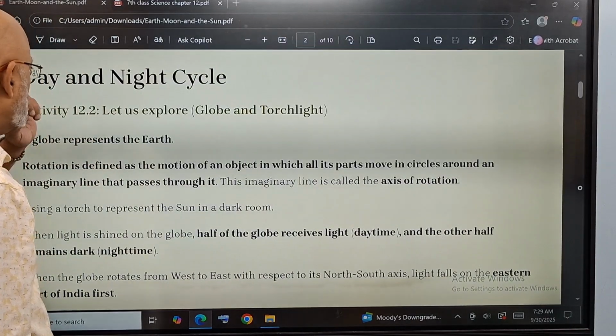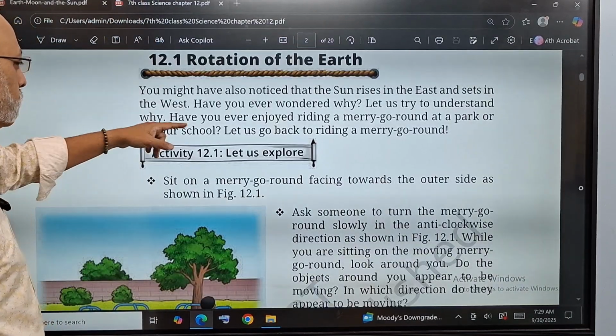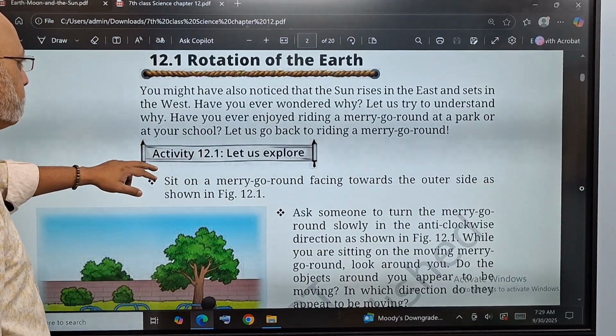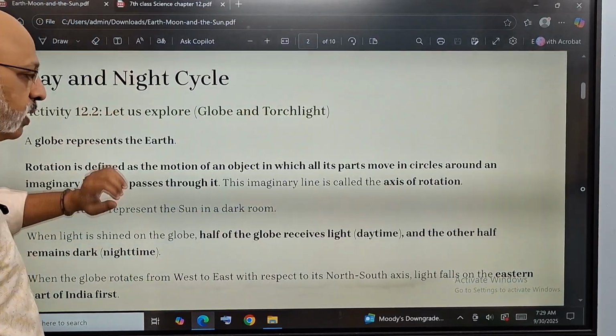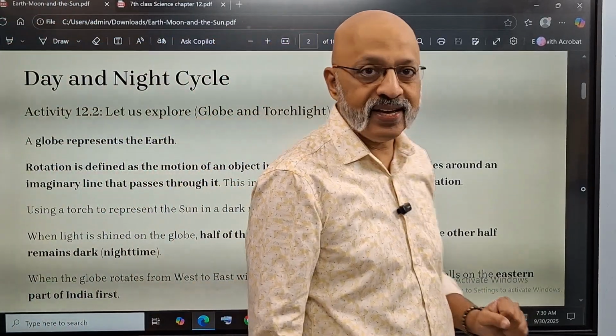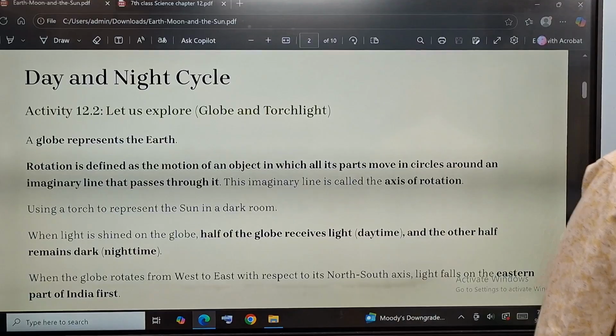Now let's look at this. Before we get into this, I will go with my notes, because I've made specific notes, so it will be easier for you to understand in a concise manner.